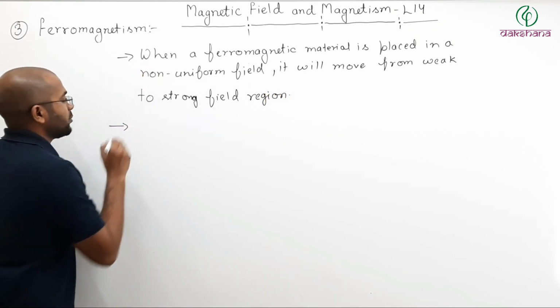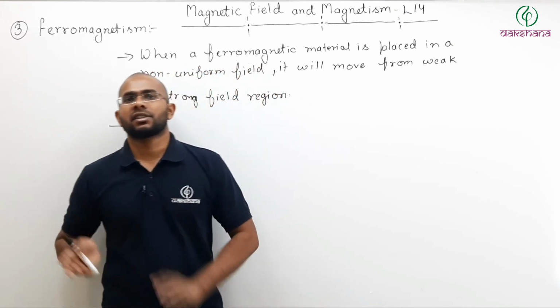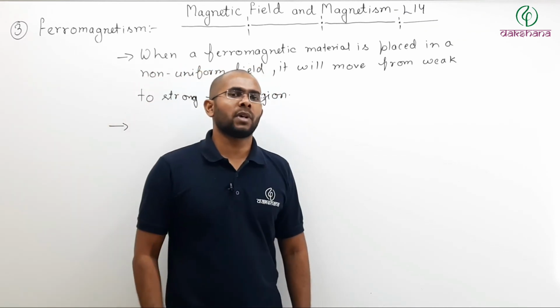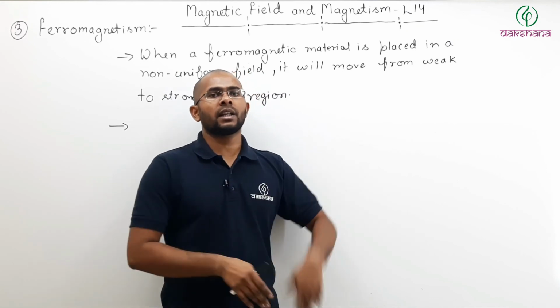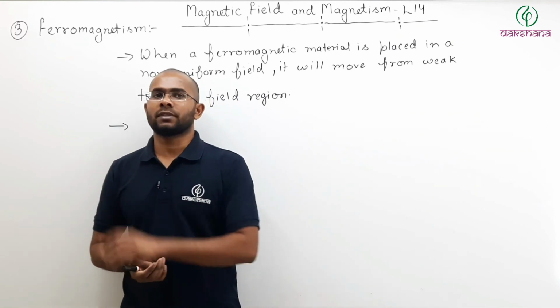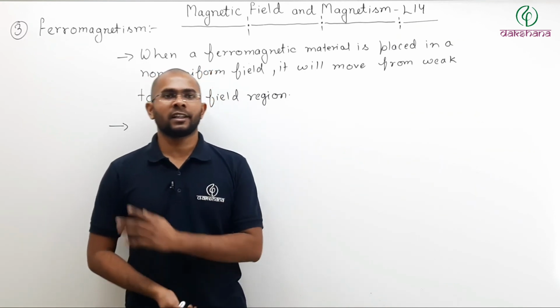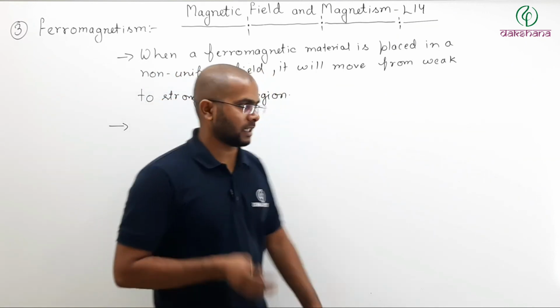So you can remember the motion direction. If you are facing difficulty with which direction it will move, you can easily remember: if the inside field is greater than the external field, then it will move towards the stronger field. If the inside field is weaker than the external field, then it will move towards the weaker field.